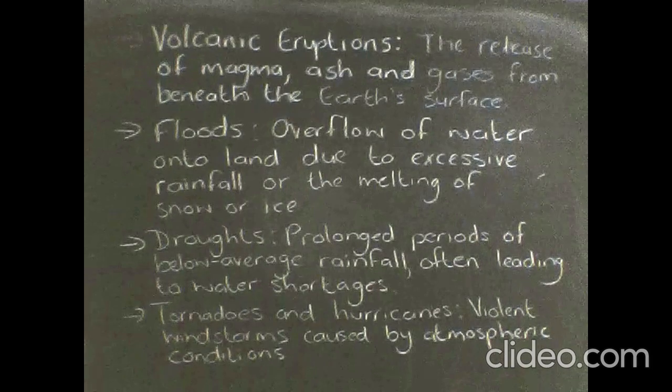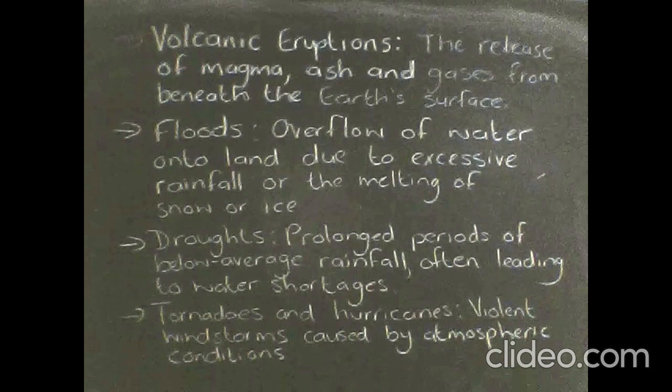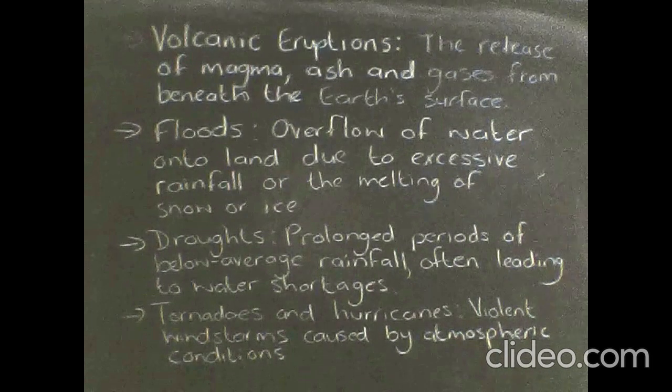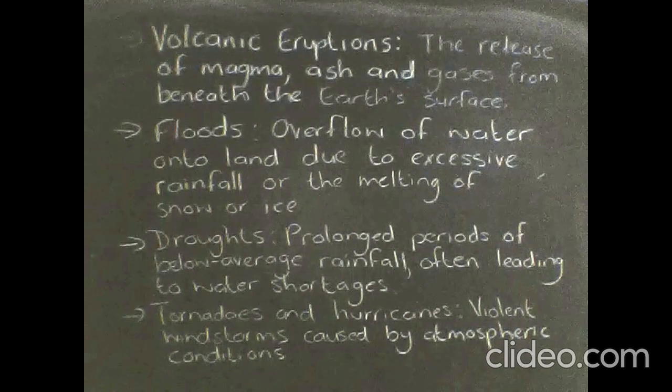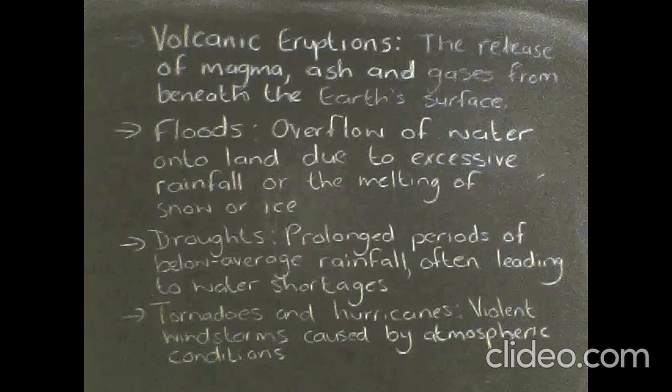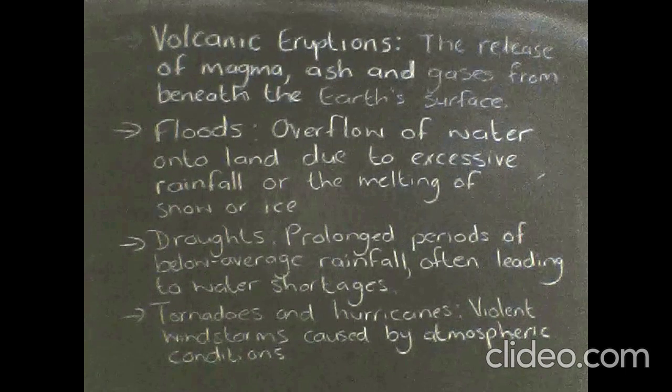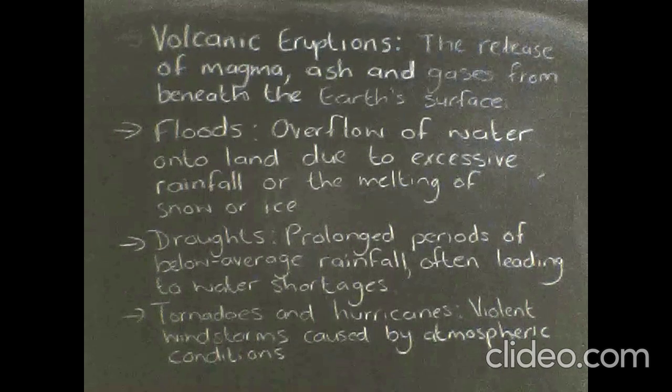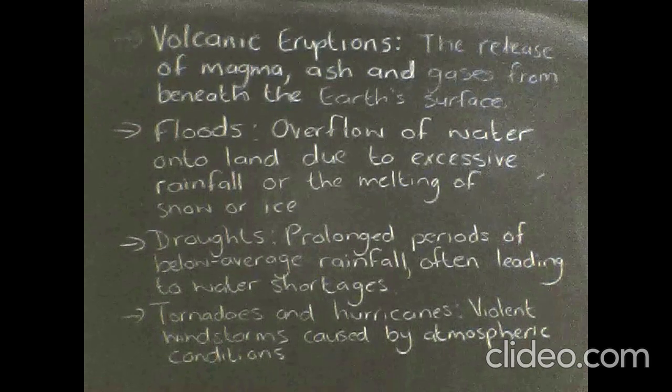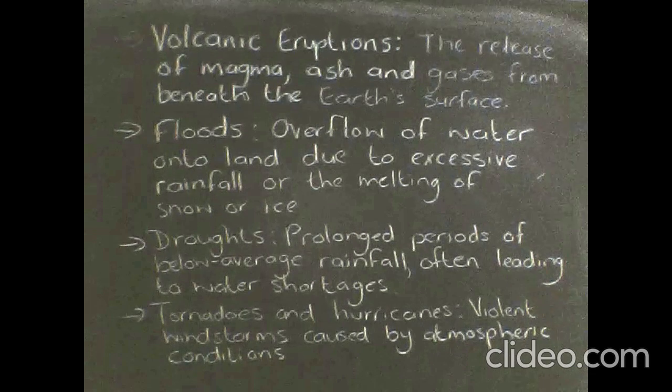And then tornadoes and hurricanes are violent windstorms caused by atmospheric conditions. So we know that there are gases in the atmosphere, and that when hot air and cold air mix, it can cause these kinds of violent windstorms. So those are our natural disasters.